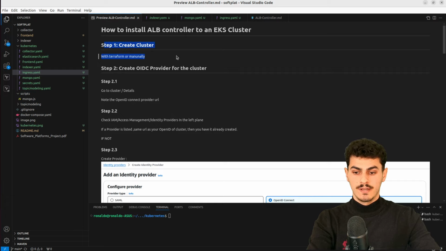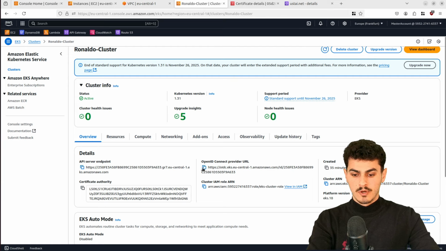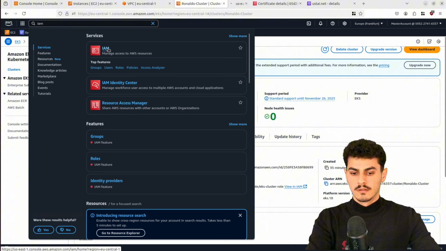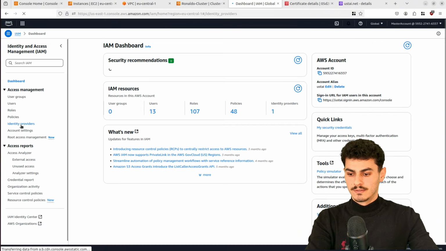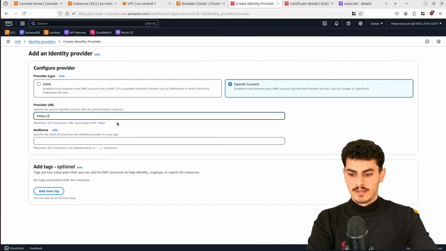First of all, we create the cluster, which is already finished, and we create an OIDC provider for the cluster. So basically we go to the cluster, we copy this OIDC provider, we open IAM. On the IAM, we create an identity provider. So for the identity provider, we add a provider in here, OpenID, and this is the URL.